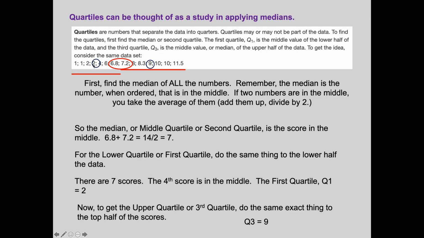So look at where we're at again. This is the lower quartile. 1/4 of the scores is below it. 3/4 are above it. With the upper quartile, 3/4 are below it. 1/4 is above it. Okay?